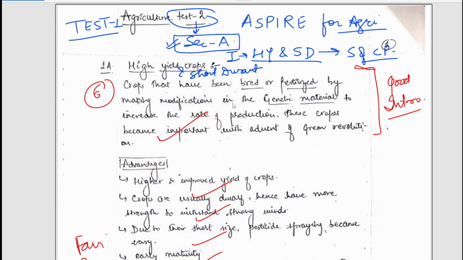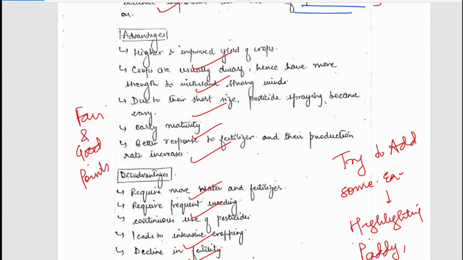A good point written here is that they have been bred and fertilized by making modifications in the genetic material to increase the rate of production. So this is the main point here. To increase the rate of production, we use fertilizers, genetic modifications and other things. For example, the green revolution is stated here. Its advantages have been mentioned. Obviously, higher and improved yield of crops. Crops are usually dwarfed due to short size. Other things, disadvantages, have been mentioned.